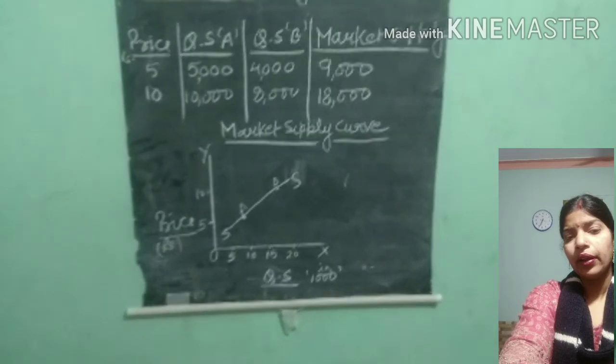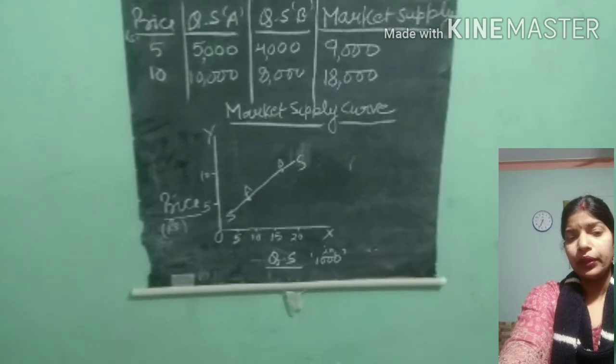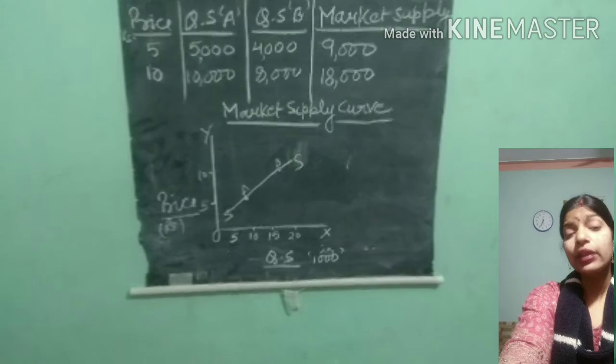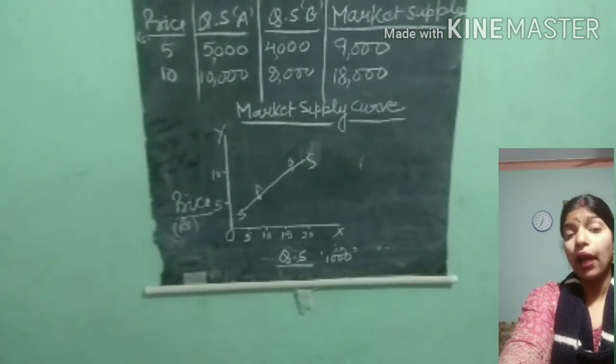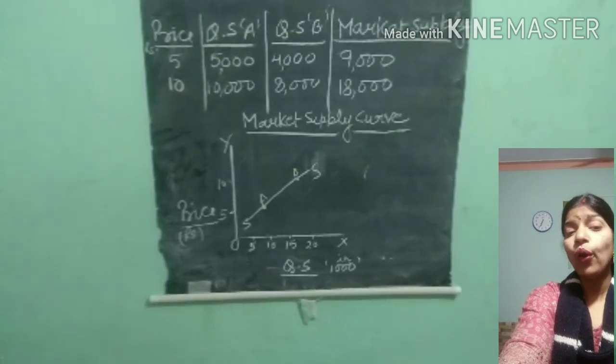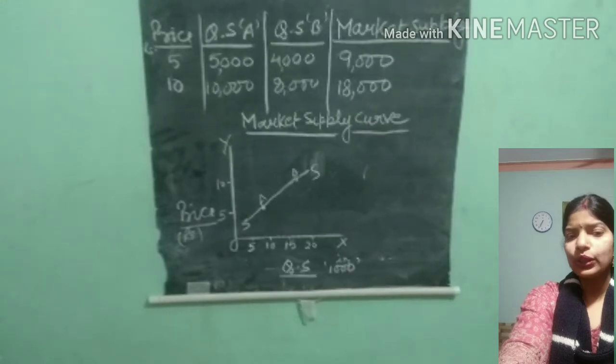And for easiness, I have written here 5, 10, 15, 20, with equal gaps. Equal gaps will make it easy for you also to draw with the help of a scale. This is the market supply curve.